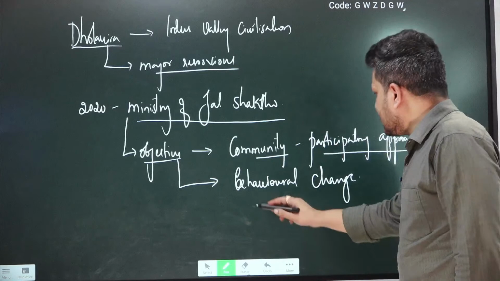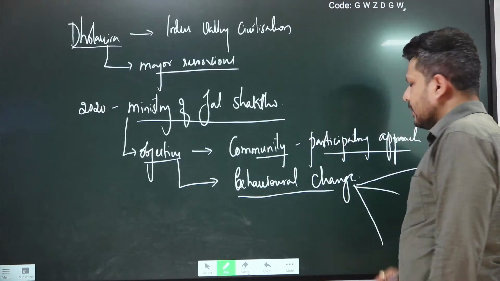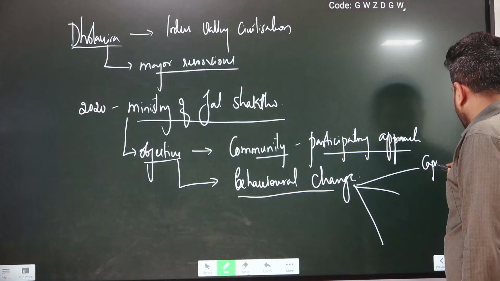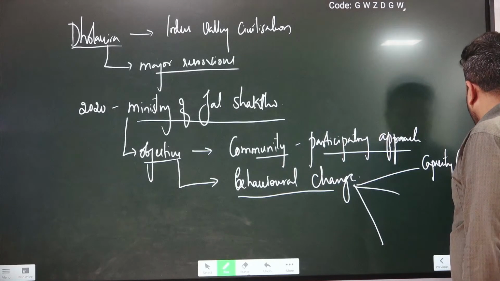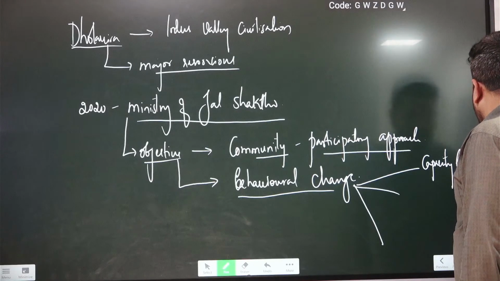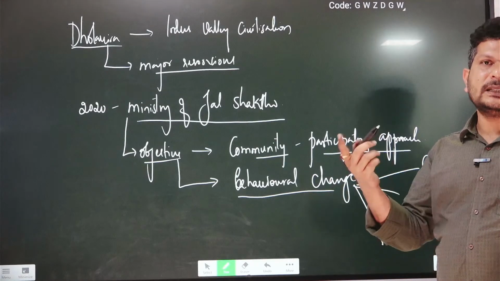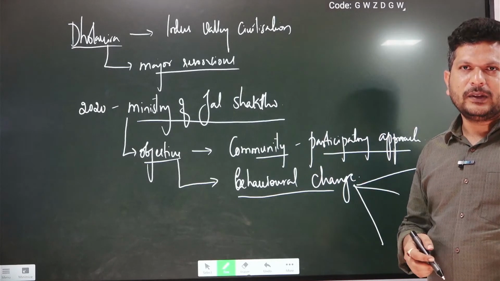This behavioral change could be brought in by three important parameters. Number one, capacity building. You have to understand how, with the existing resources in limited use, we can improve the productivity of any activity a human wants to continue.